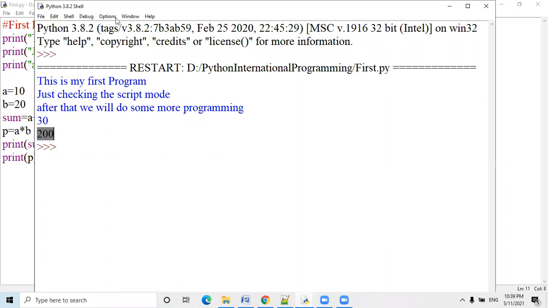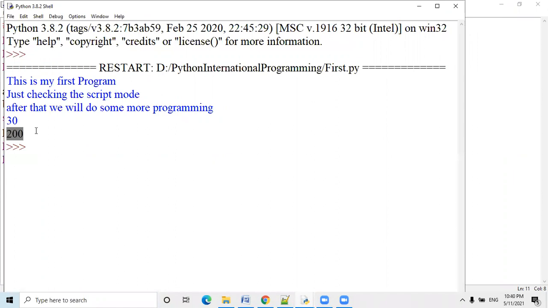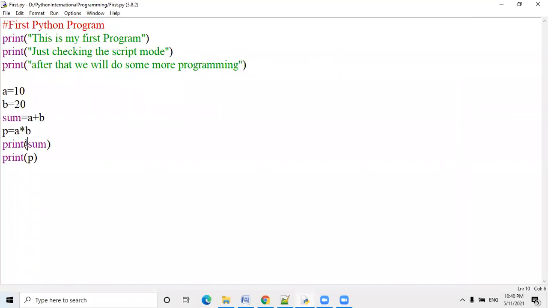But if we don't know about the source code, it will be difficult for any third person to understand what is 30 and what is 200. It may be product, it may be average, it may be mean, medium, it may be anything. The answer is coming, but it is not in a clear form. So I just want to change the format. I want to do some formatting. Suppose someone is producing food, but not in a presentable manner. So just a moment, please. Let me change. I want to display something before the sum.